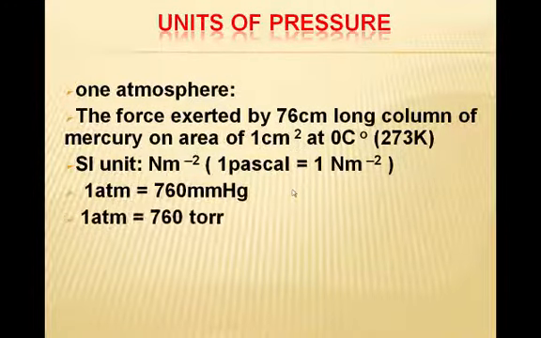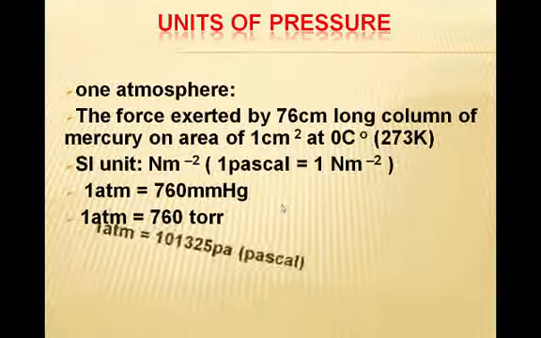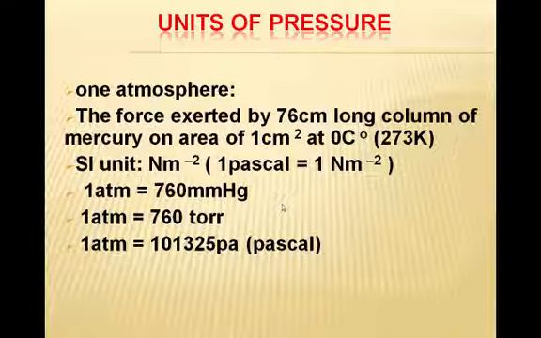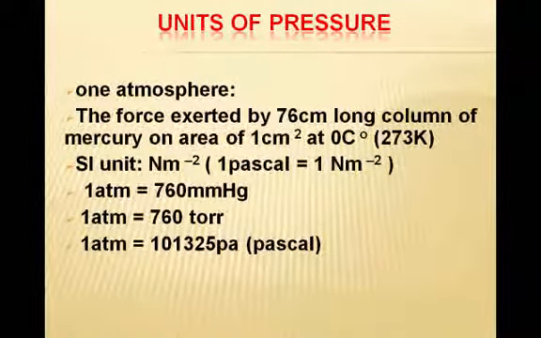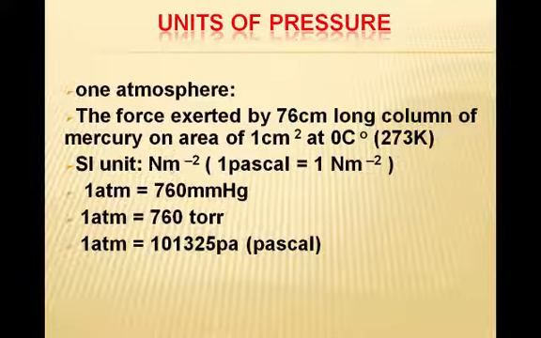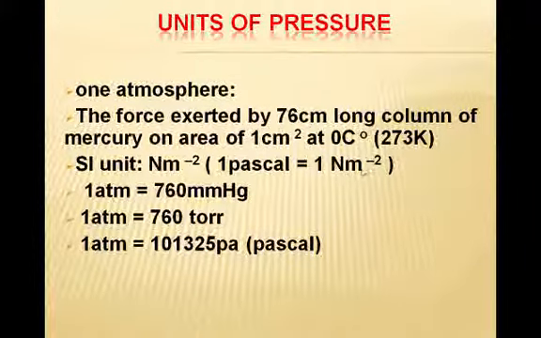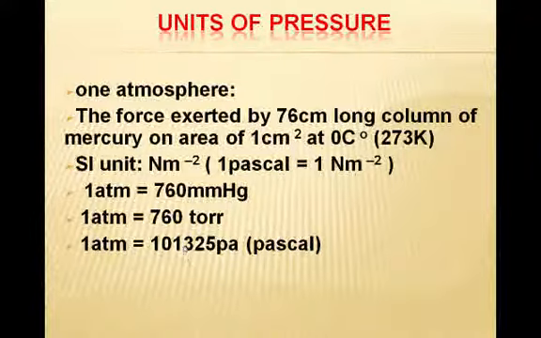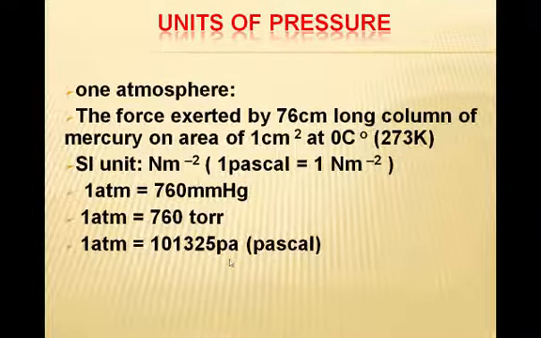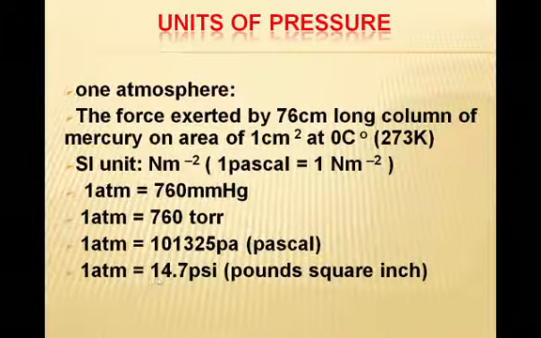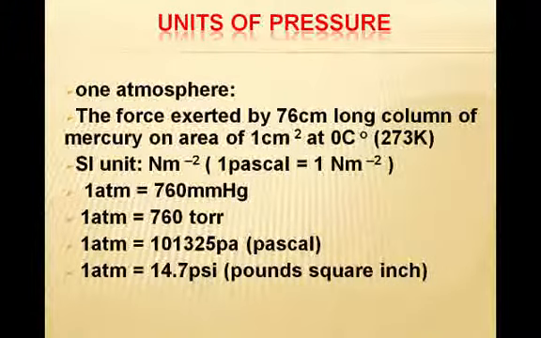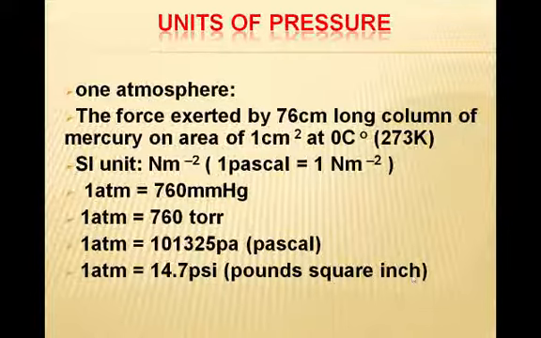Another, 1 atm is equal to 760 torr. It is another unit, and 1 atm is also equal to 101325 Pascal. One thing remember that 1 Newton per meter square is equal to 1 Pascal, but 1 atm is equal to 101325 Pascal. And 1 atm is also equal to 14.7 pounds per square inch.